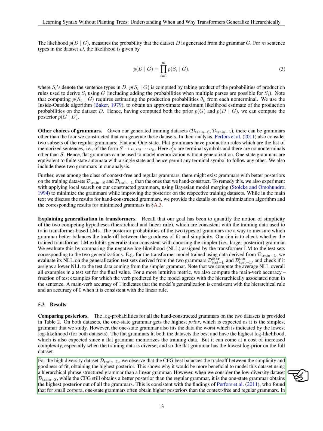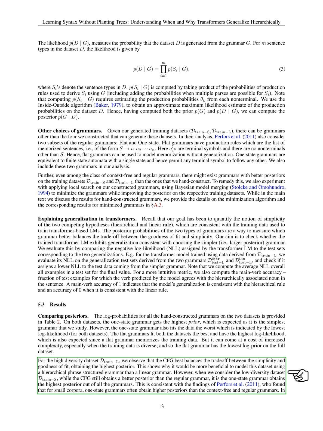For the dataset with high diversity, D_text, train L, the context-free grammar, CFG, struck a good balance between simplicity and fit, obtaining the highest posterior. This highlights the advantage of using a hierarchical phrase-structured grammar over a linear one for modeling this dataset.